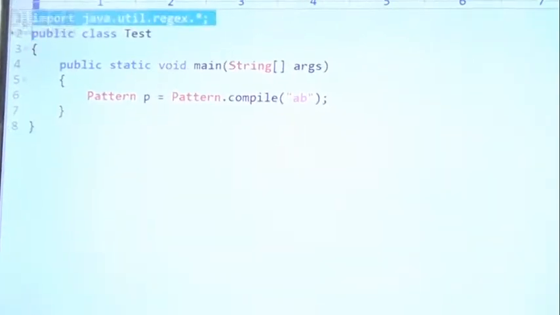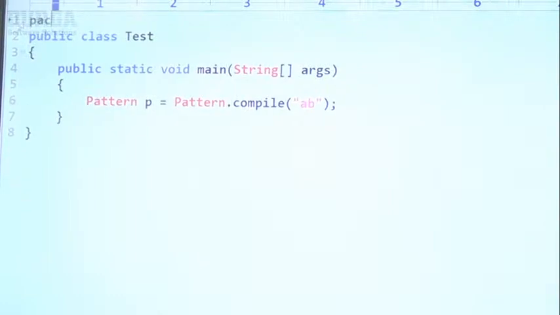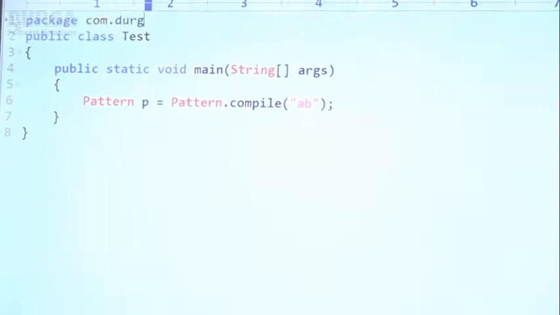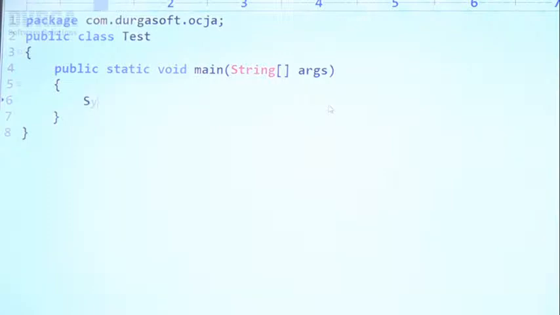Here I'm taking a package: package com.durgasoft.ocja. Now here just one statement, System.out.println, package demo.